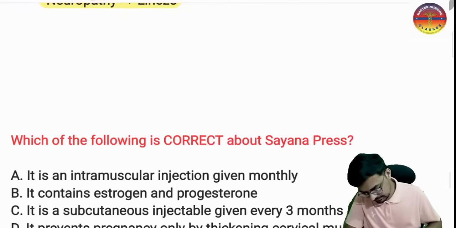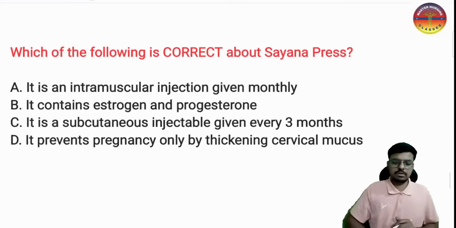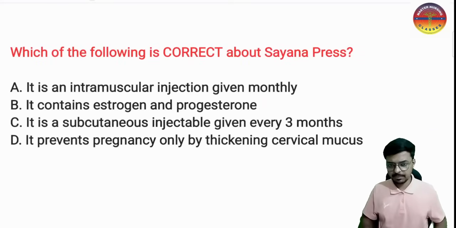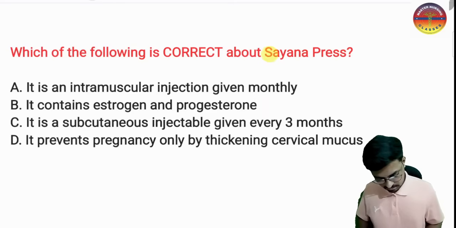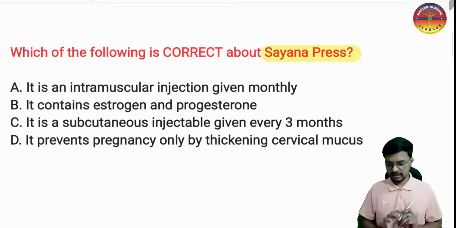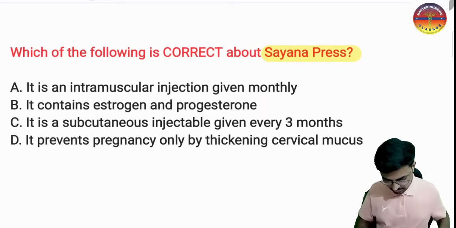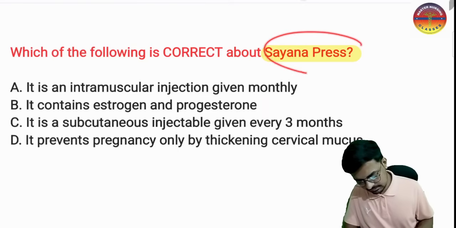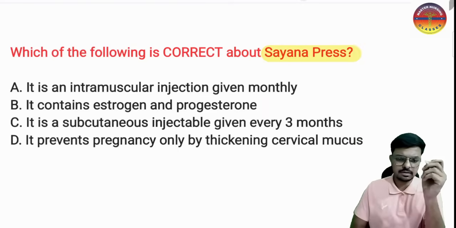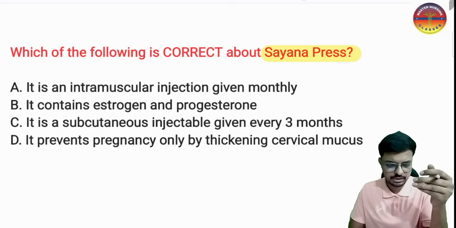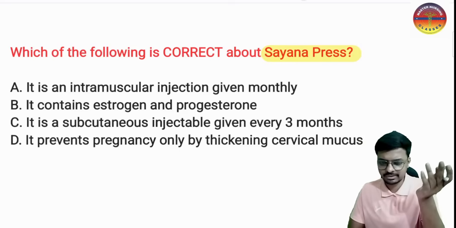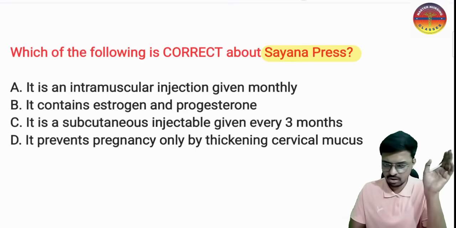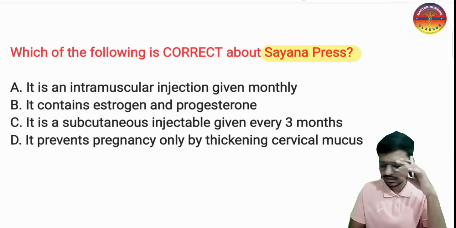Yes, so next is this one. Which of the following is correct about Cyanopress? Option A is that it is an intramuscular injection given monthly. First you tell me what is Cyanopress. Cyanopress is an alternative medication that we are using in LARC therapy, the long-acting reversible contraceptive. This is also an injectable progesterone. Okay, so that is Cyanopress.